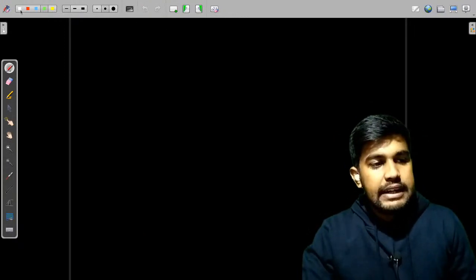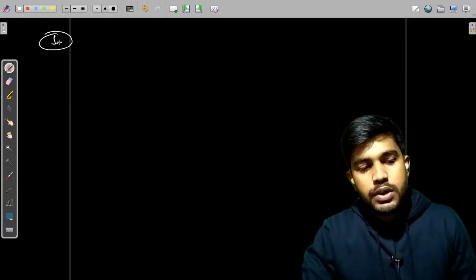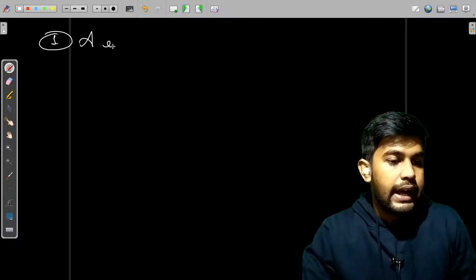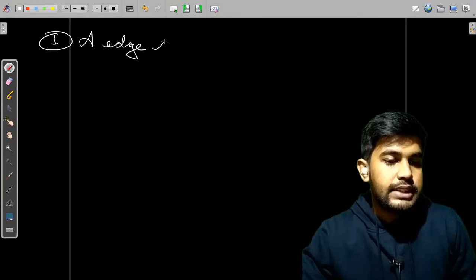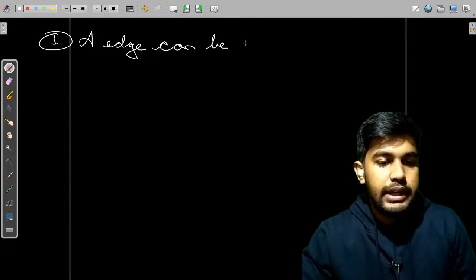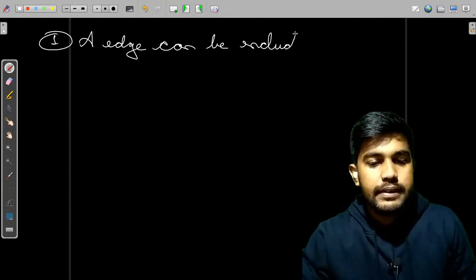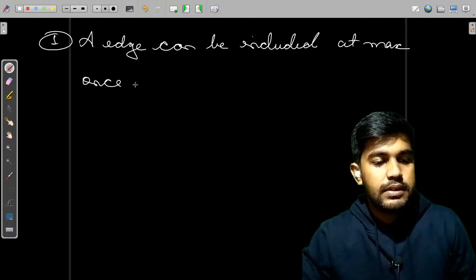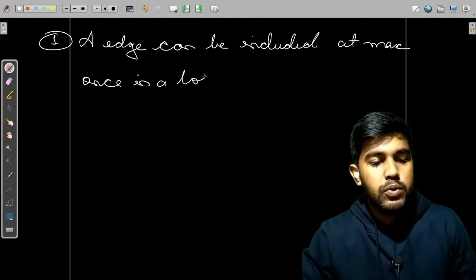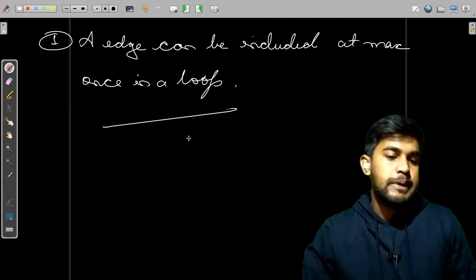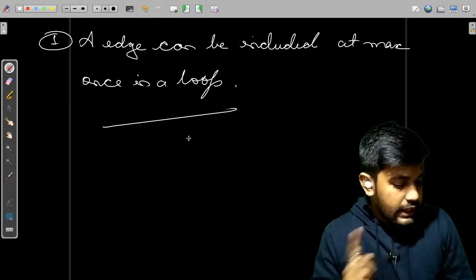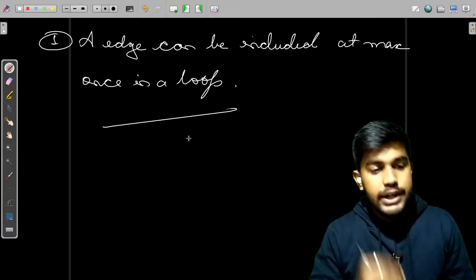To do that, let us understand a simple property. An edge can be included at max once in a loop. So according to this property, an edge can be included at max once in a loop. It can't be included twice.